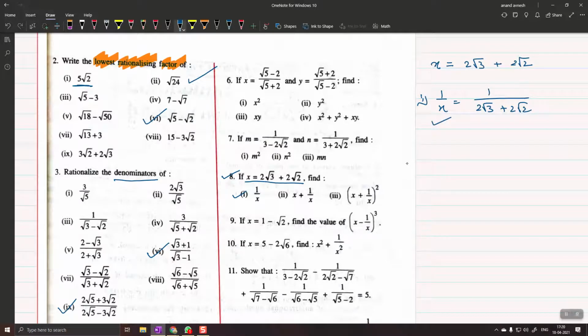Then I would like to ask Om, how will you find this second one? So the second one is x plus 1 by x.